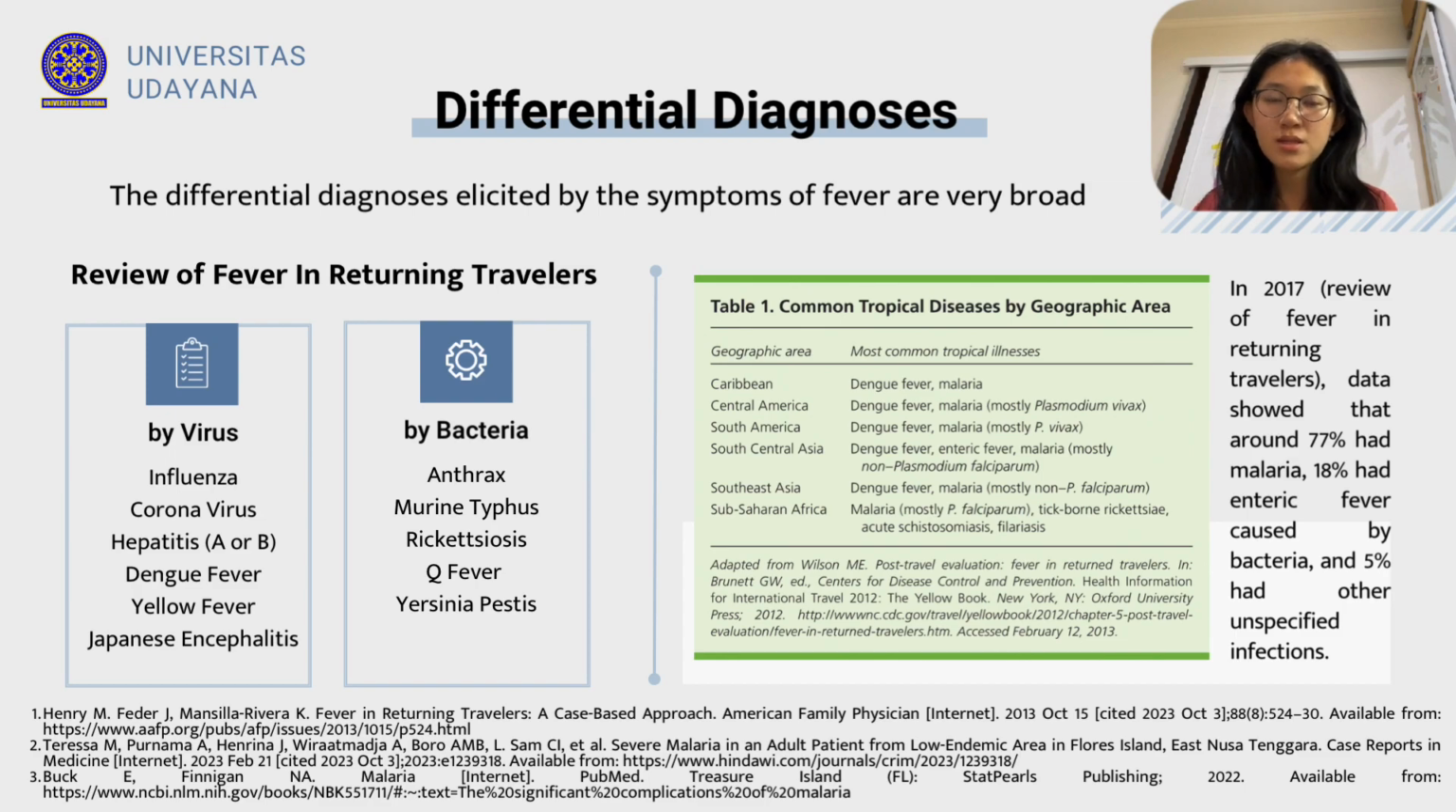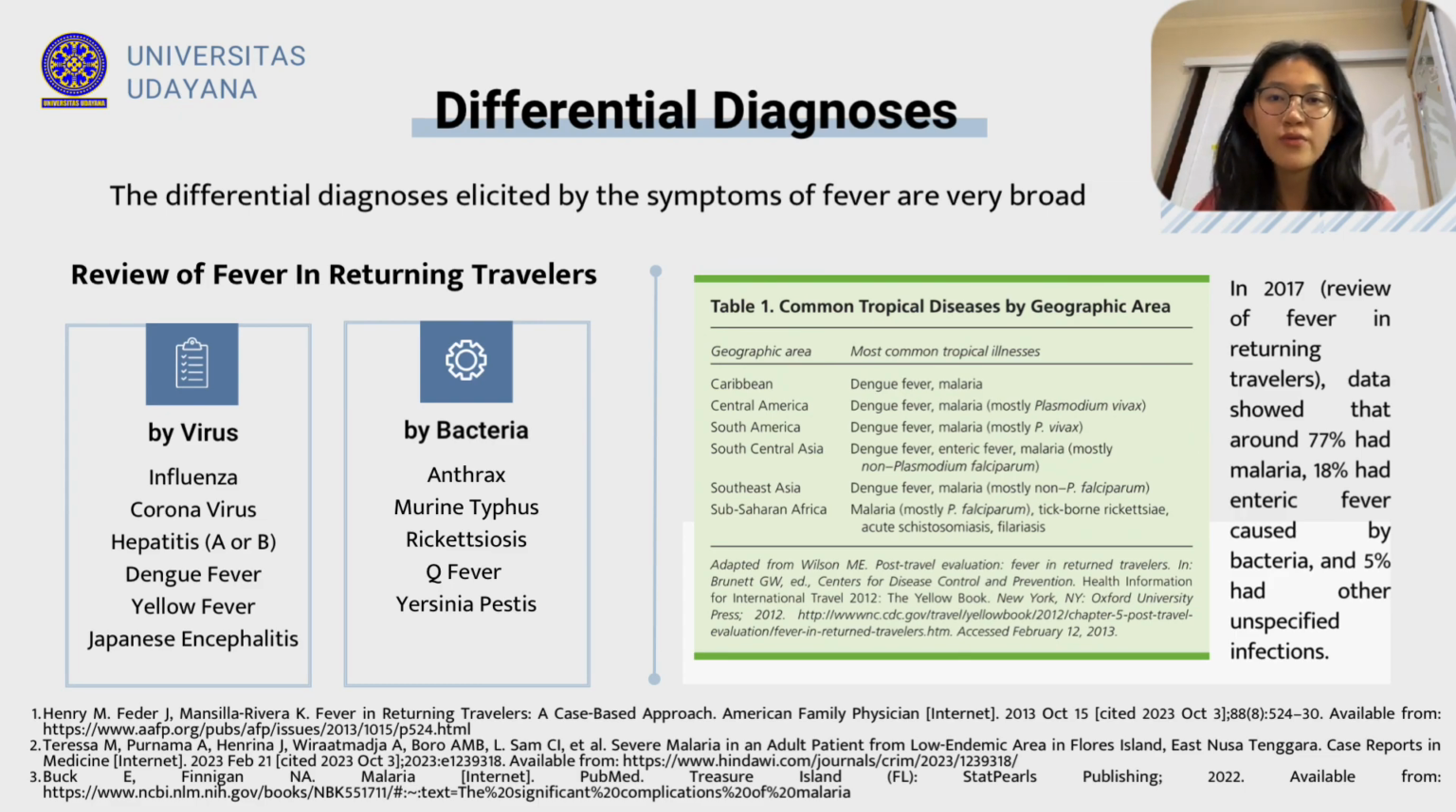Differential diagnosis. The differential diagnosis elicited by the symptom of fever is very broad. Diagnosis also cannot be done instantly. This is because fevers that occur in different areas, even though they seem to have the same symptoms, can produce different results. In 2017, data show that around 77% had malaria, 18% had enteric fever caused by bacteria, and 5% had other unspecific infections.